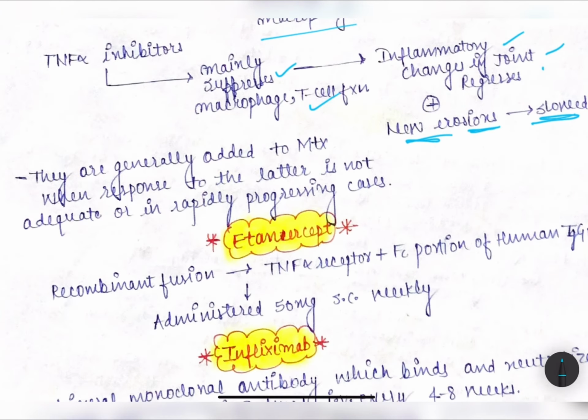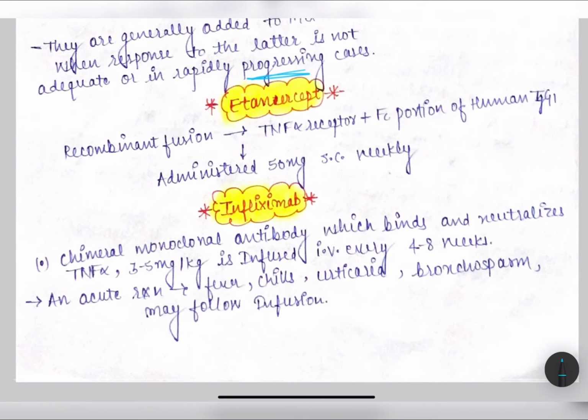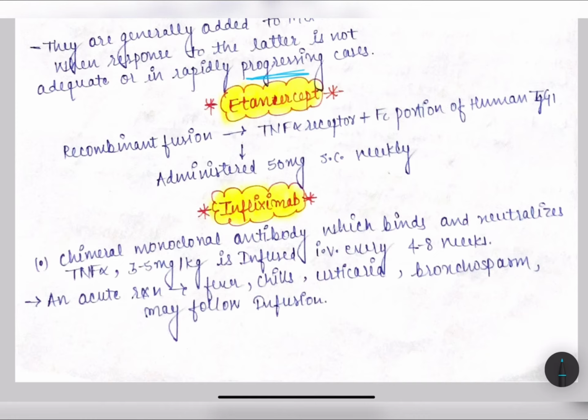They are generally added to methotrexate when the response to methotrexate is not adequate or we require rapid action in progressive cases. So now we will discuss another drug, that is etanercept. It is a recombinant fusion protein of TNF receptor and the Fc portion of human immunoglobulin G1, and it is administered 50 mg by subcutaneous injection weekly. It binds to and prevents TNF alpha from activating TNF receptors on the membrane of T cells and macrophages.